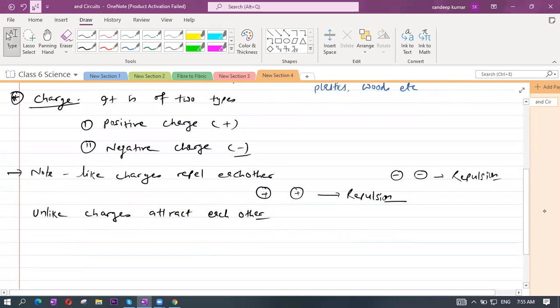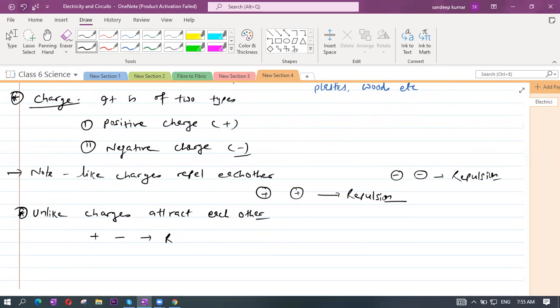Okay, unlike charges attract each other. Like plus and minus, what will happen? They are unlike charges, different charges means unlike charges. So here attraction will happen. Plus and minus, attraction. Minus and plus is also attraction, because they are unlike charges. Yes or no?